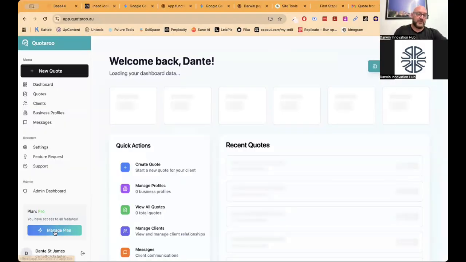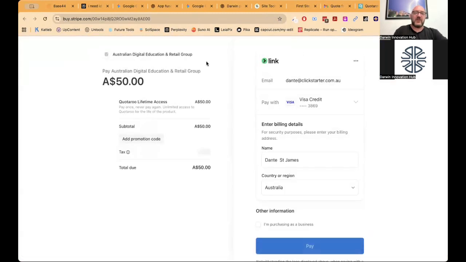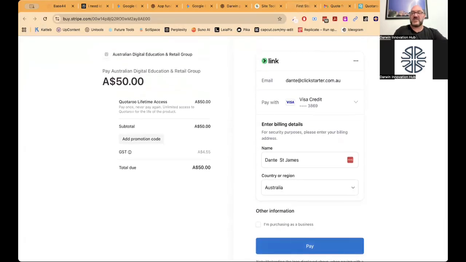So you can upgrade to Pro, and say I want to get Lifetime Pro, I've already got it, but it'll go through a Stripe interface. And there you go, $50, you get lifetime access, and off it goes, it gets paid for. So that's already integrated with Stripe.